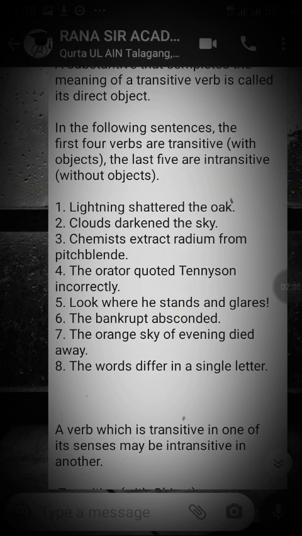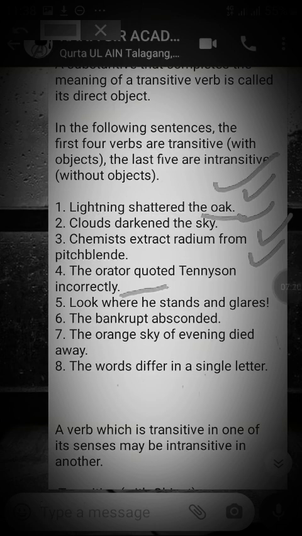So in the following sentences, the first four are transitives. First four means these four, this one, this one, this one, this one. So you'll see that action will pass to the object. Lightning shattered the ox. So this is the object.